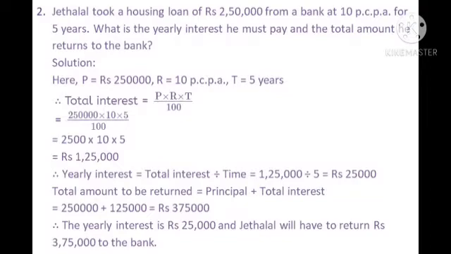Now, lastly, we have to find the total amount to be returned. For this, we will use our formula: amount is equal to principal plus total interest. Therefore, amount is equal to 2,50,000 plus 1,25,000, which is equal to rupees 3,75,000. From this, we get the final statement that the yearly interest is rupees 25,000 and Jethalal will have to return rupees 3,75,000 to the bank.